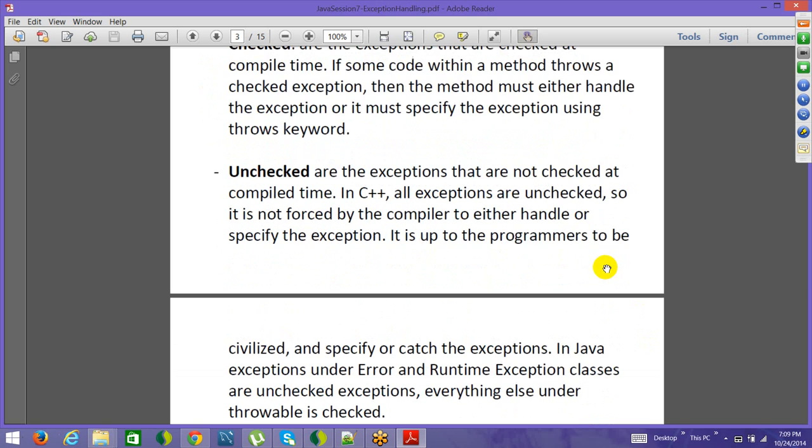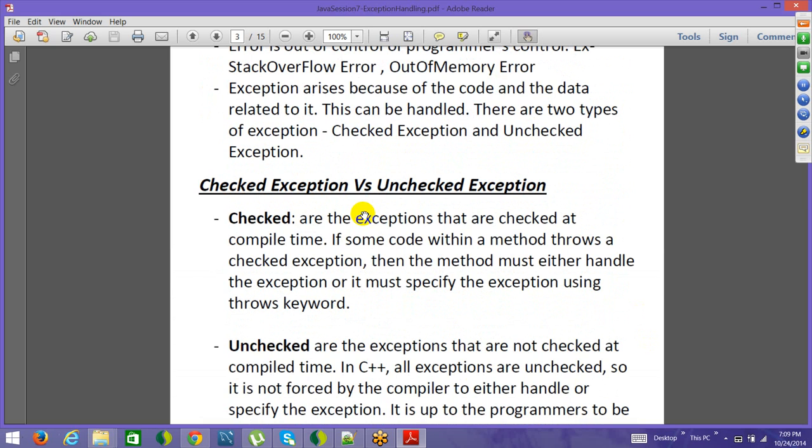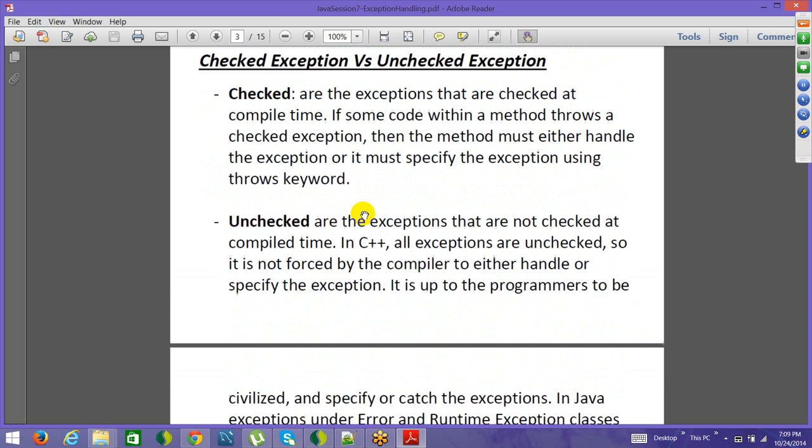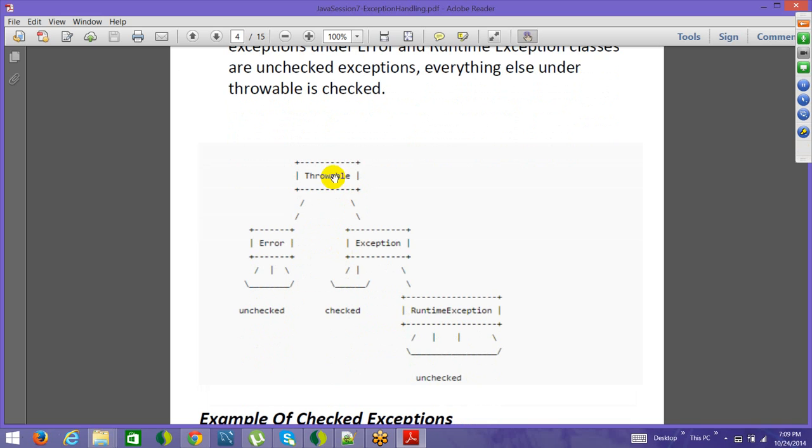For example, null pointer exception cannot be controlled. You can go ahead and catch those exceptions as well, and you can throw as well, but that is not recommended. In general they are just unchecked exceptions. Now again, see here the Throwable which I described above, then you have Error which is unchecked, then you have Exception, one was IO exception, then the other exception types, and then runtime exception. Runtime exception is something which you do not know upfront, they are unchecked. And there are other exception types which are checked.